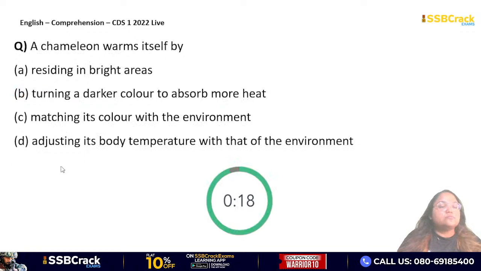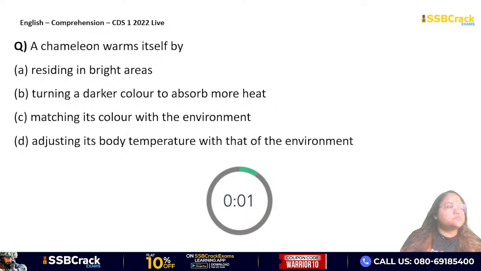A chameleon warms itself by, how does a chameleon warm itself? Residing in bright areas, turning a darker color to absorb more heat, matching its color with the environment, or adjusting its body temperature with that of the environment.